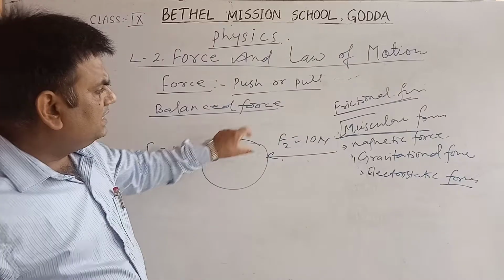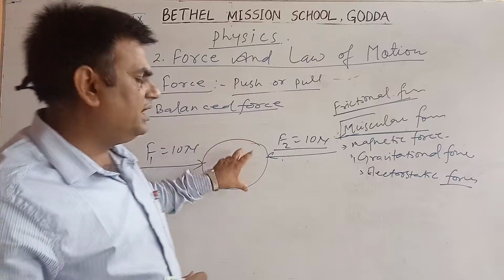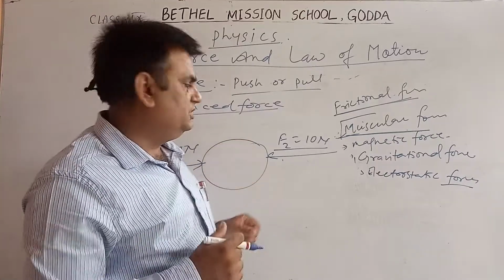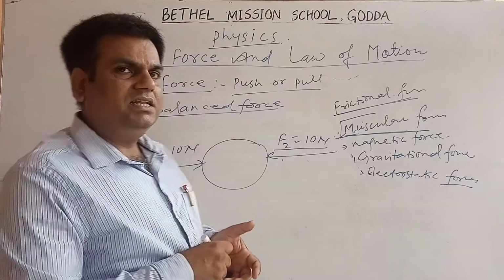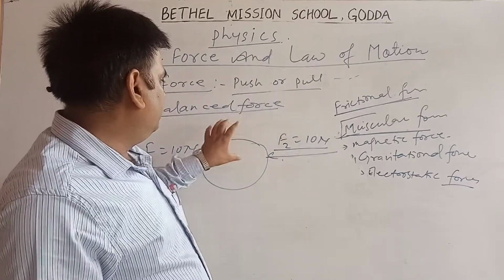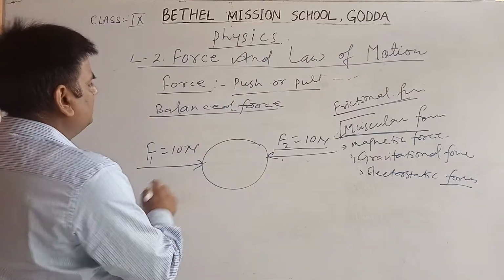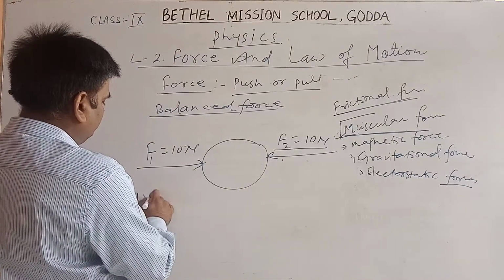So here the resulting force exerted on the object is 0. If the resulting force on the object is 0, the force is known as balanced force, and the opposite is unbalanced force.